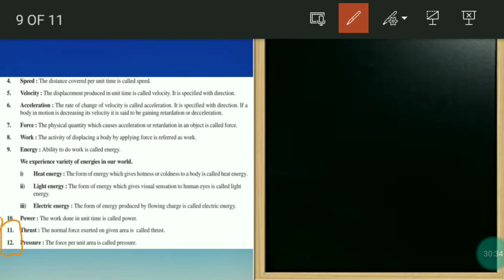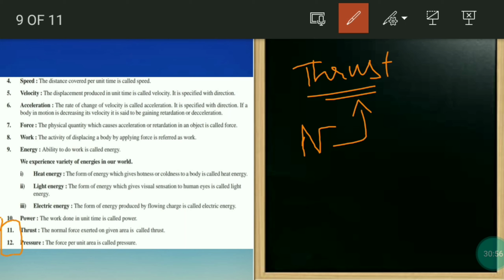These two are almost the same, but they are not similar. Thrust is the normal force only. Remember the word normal very well for thrust, or else it's tough. Normal force which is exerted on a given area is said to be thrust.